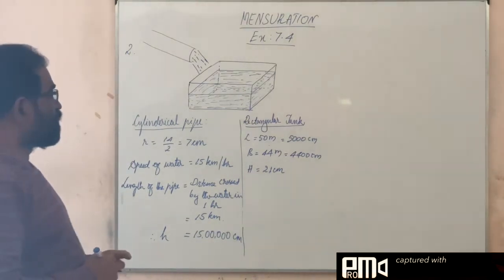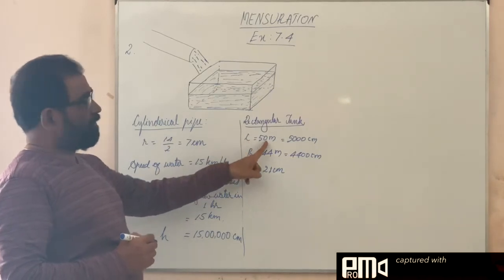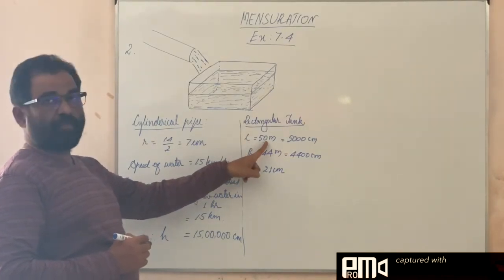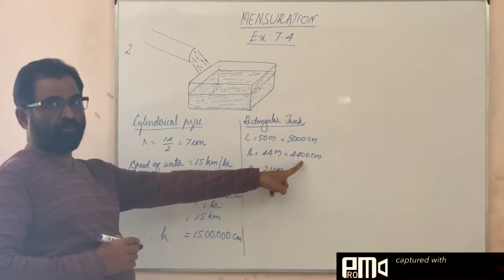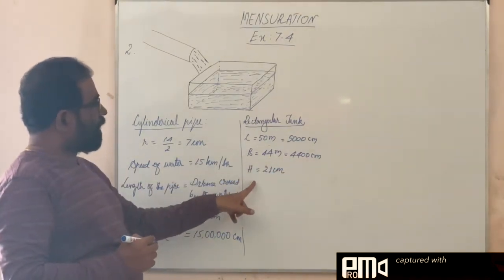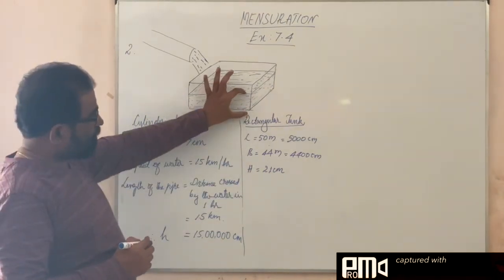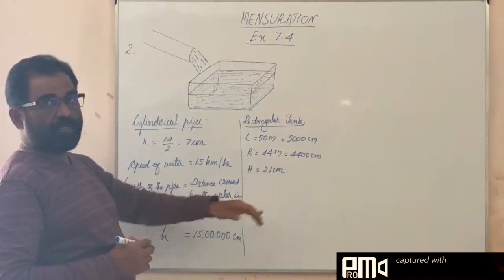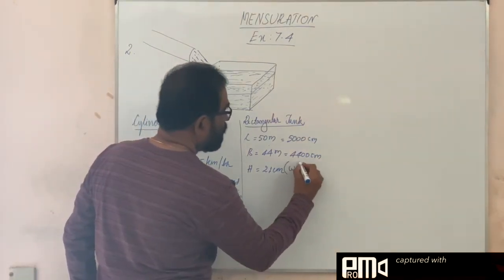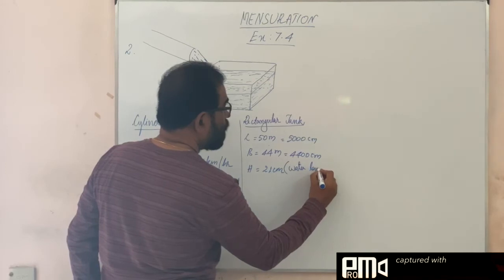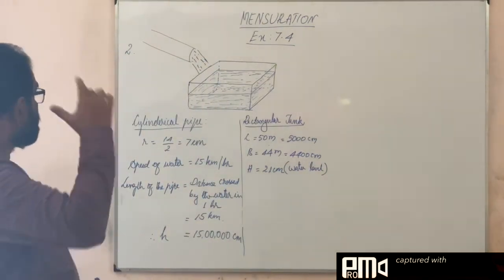Now come to the dimensions of the rectangular tank. Length is 50 meter. We are converting that to centimeter, into 100, 5000 centimeter. Breadth is 44 meter into 100, 4400 centimeter. Height. Here height means not the height of the tank, it is the height of the water level. Height of the water level is 21 centimeter.